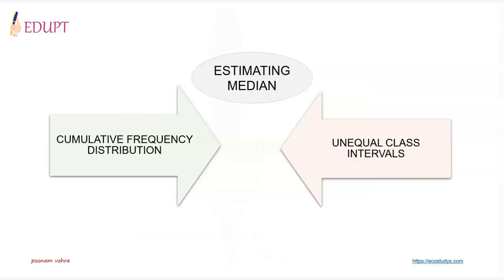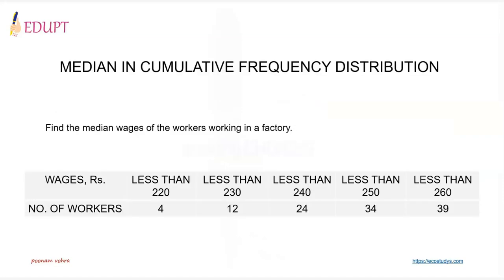We shall discuss two special cases for the estimation of median. One, when cumulative frequency distribution is given, and two, when the class intervals are unequal. Both these cases are a part of continuous series. So we shall begin with the case when cumulative frequency distribution is given and how the median is then estimated. Let us understand how median is estimated in cumulative frequency distribution.